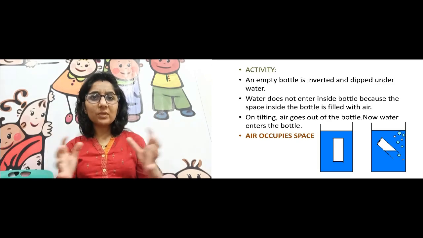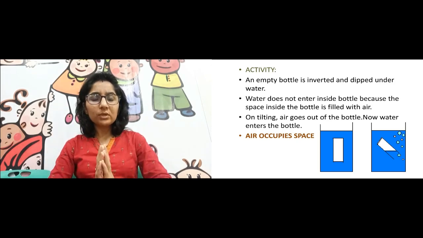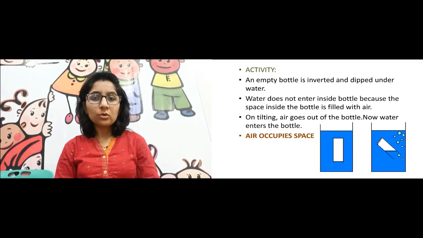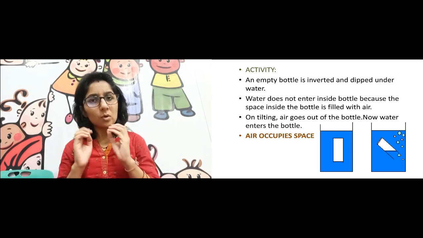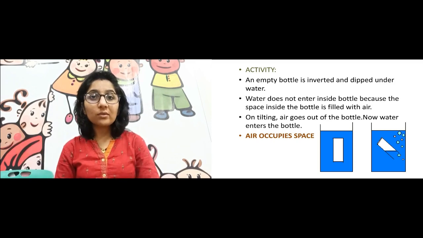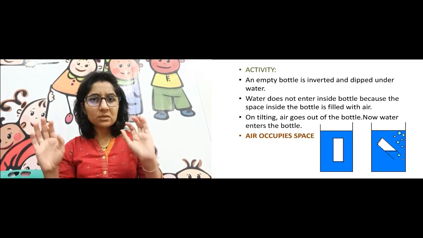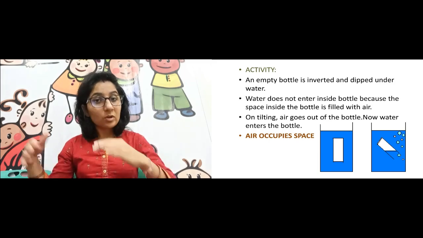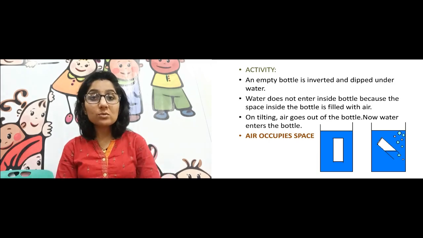If you are filling some can or something, and if there is already something present in it, then nothing will go in from the top. So the same is the case with the bottle: there is something, some mass, because of which the water is not going inside. What is that? That is air. Okay, so the air has occupied the space, so there is no space for the water, hence the water will not go inside.